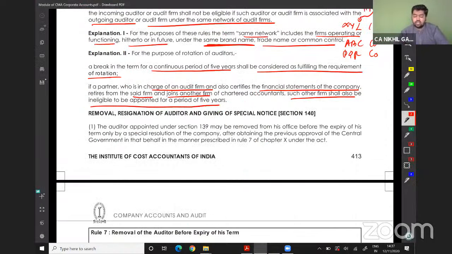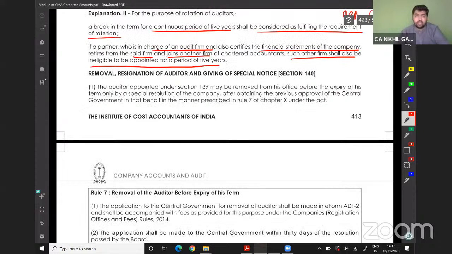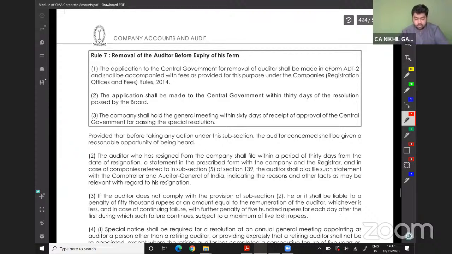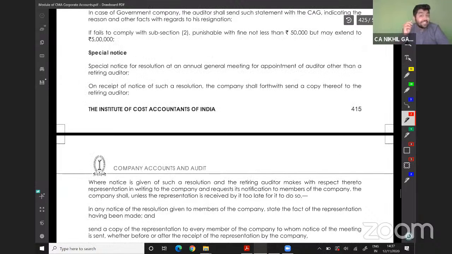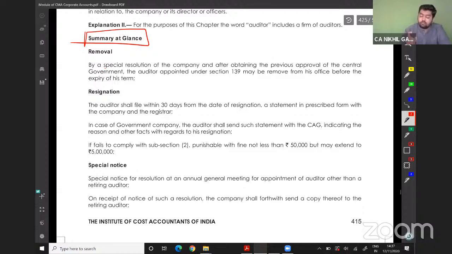Removal, resignation of auditor and giving of special notice. Again, we will go to the summarized version. Removal: by special resolution only you can remove the auditor. By special resolution of the company and after obtaining the approval of central government, the auditor appointed under section 139 may be removed from the office before the expiry of its term.